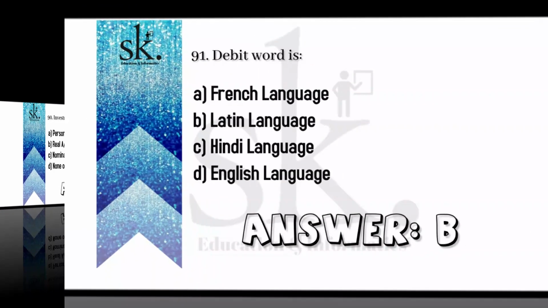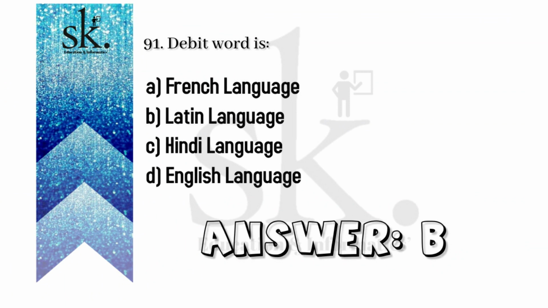Question number 91. Debit word is, as we said, Luca Pacioli was the inventor of the concept of the double entry system in accounting, and the accounting process was invented in Italy. So the correct option will be B, Latin language.